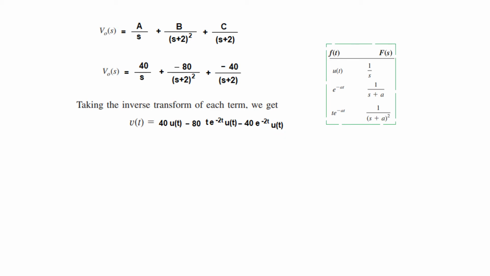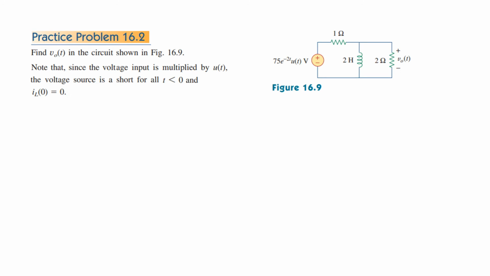So this is the answer, and if you want it to be more neat, you take common 40 and take common u(t). So this is how the answer has been written in the book. Okay, let's go to the practice problem 16.2.